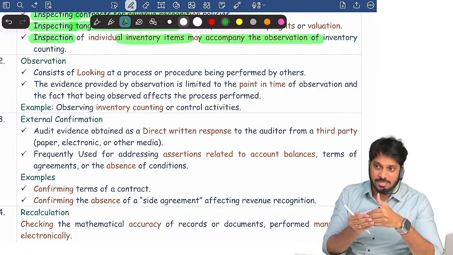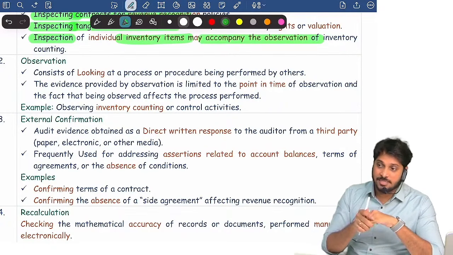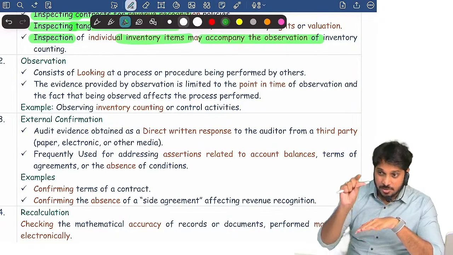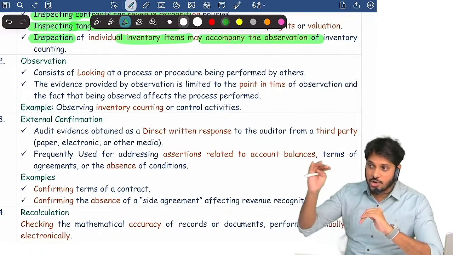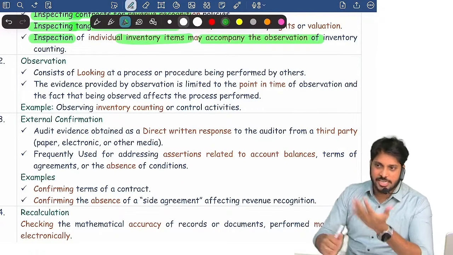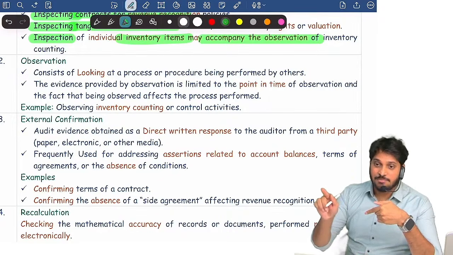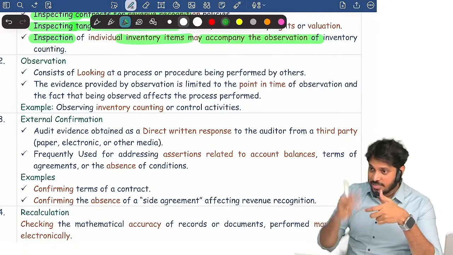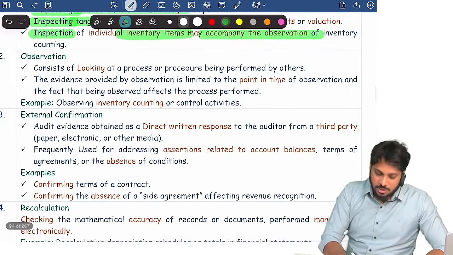Example, DMart. I went and stood at one corner of the store, observing how the salesperson is billing the goods, and I noticed that customers are taking some small tiny items in the trolley without billing. I was waiting to see whether the security guard would figure it out or not. He is also just taking the bill, stamping and going. Now I got evidence that controls implemented by the company are weak. Are you getting it? Here I got evidence through looking at the process, observation.